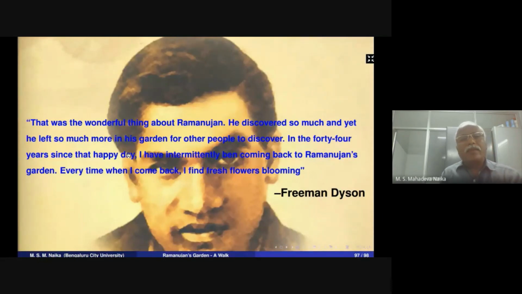Here I end with Freeman Dyson's words. That was the wonderful thing about Ramanujan. He discovered so much, and yet he left so much more in his garden for other people to discover. In the 44 years since that happy day, I have been intermittently coming back to Ramanujan's garden. Every time I came back, I found fresh flowers blooming. With Freeman Dyson's words, I end my talk. Thank you, one and all.